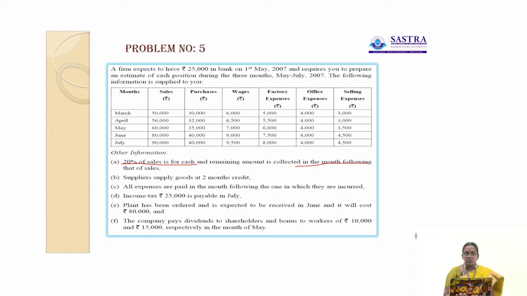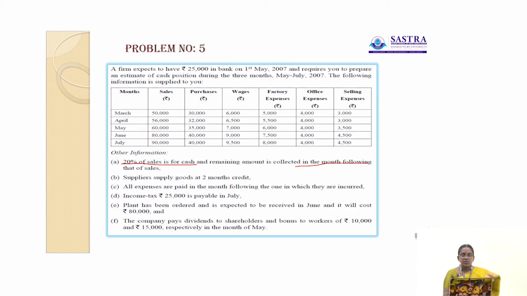In the month of July, 90,000, here 20% of the sales is considered as cash sales, and the remaining 80% is considered as credit sales. That amount is collected in the month of August.